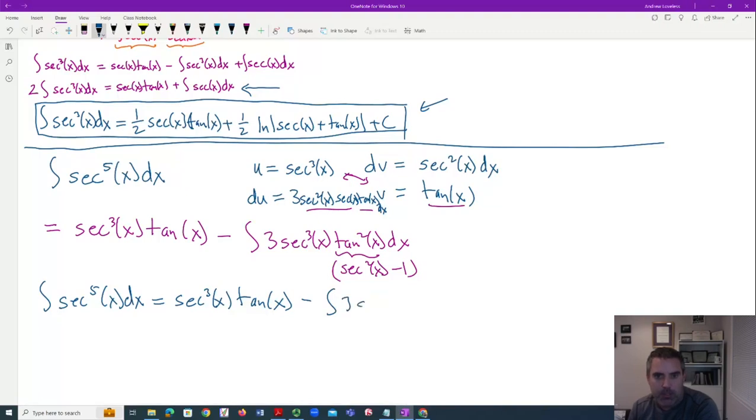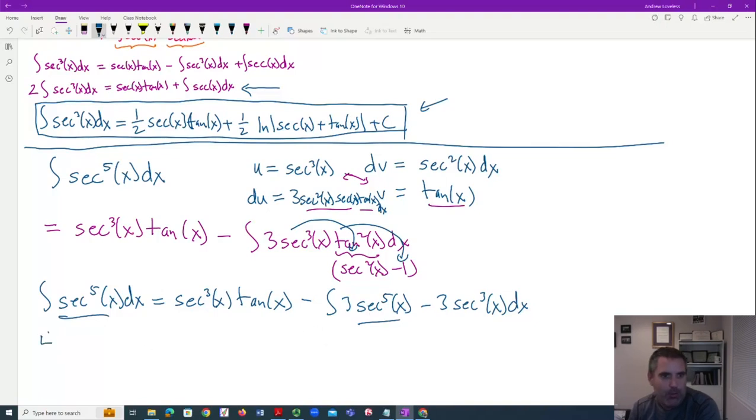So if I expand this out, this is going to be secant to the 5th minus 3. And I'm not showing every step. Apologies here, but this is the extra add-on I was doing. And there I see it. Except this time when I move this over, it's going to have a 3 in front of it.